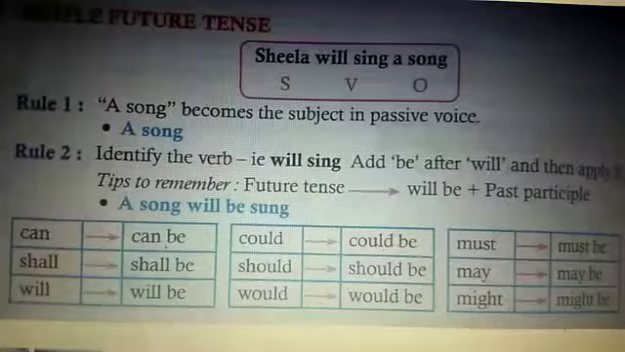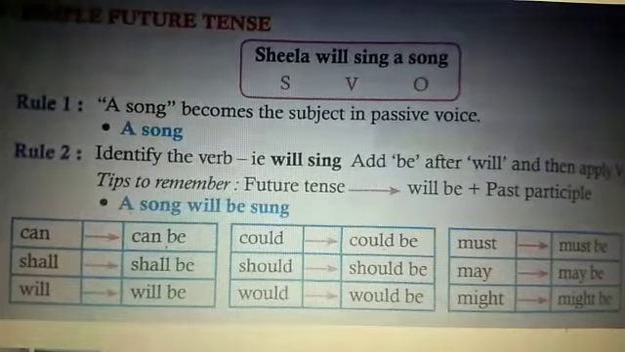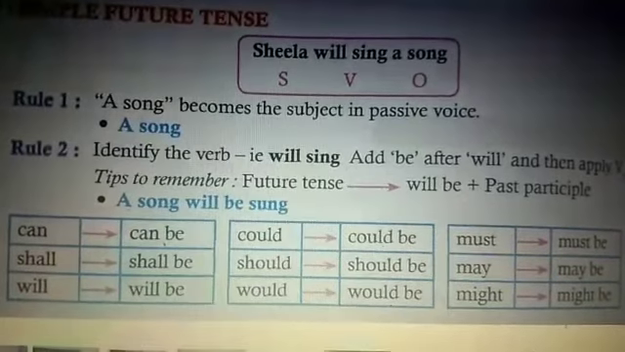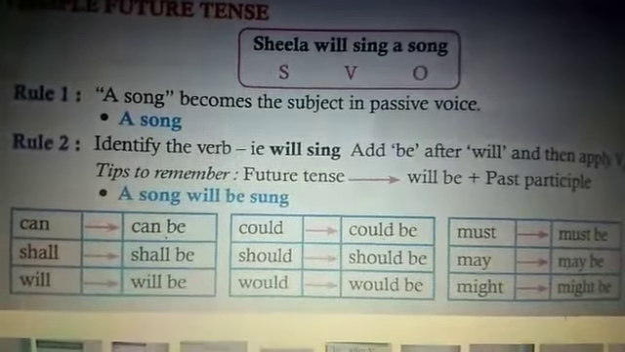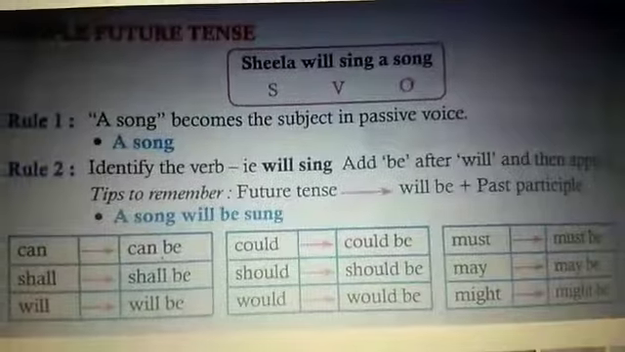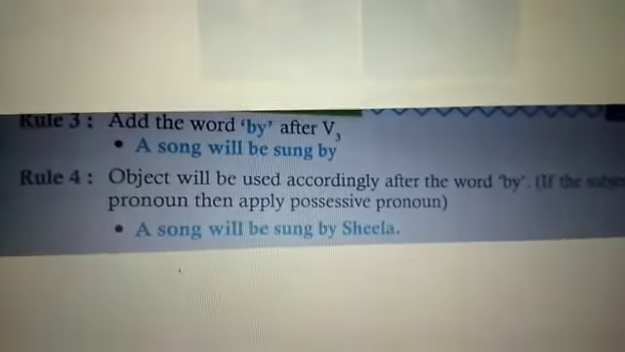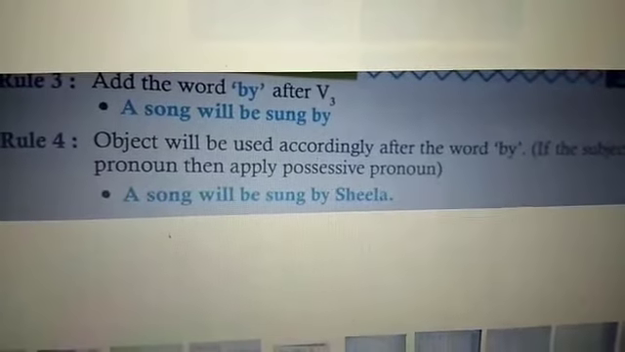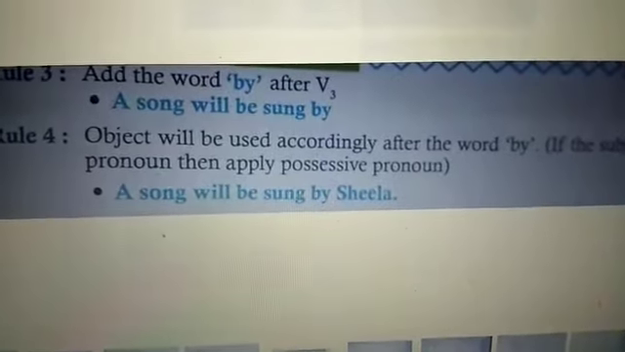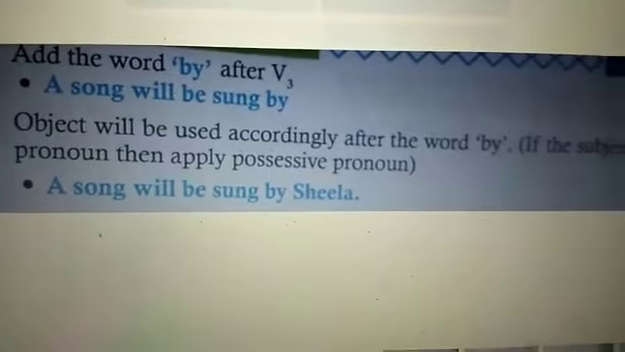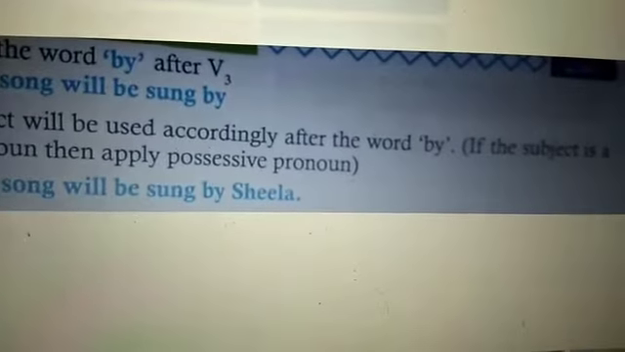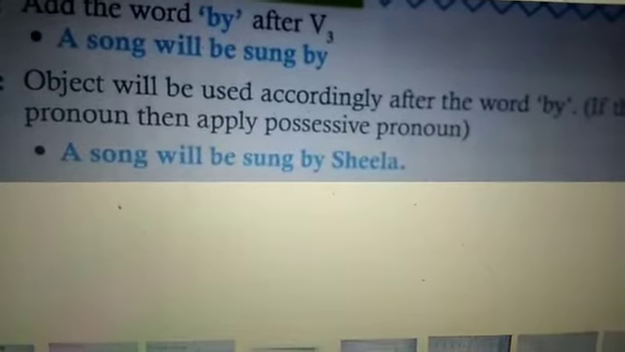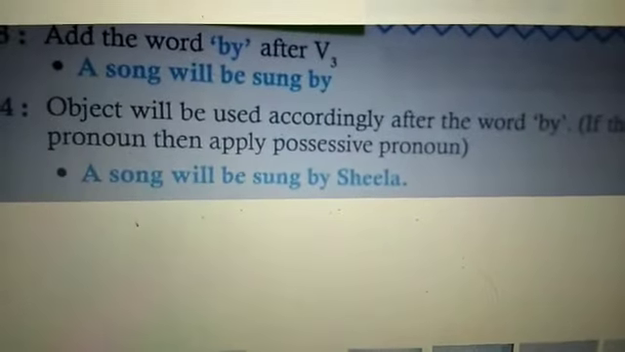For could you should use could be. For should you should use should be. For would you would use would be. For must, must be. For may, may be. And for might, might be. Now rule 3, you see, add the word by after verb 3. A song will be sung by. Rule 4, you are going to complete the sentence. The object will be used accordingly after the word by. If the subject is a pronoun, then apply possessive pronouns. A song will be sung by Sheila.